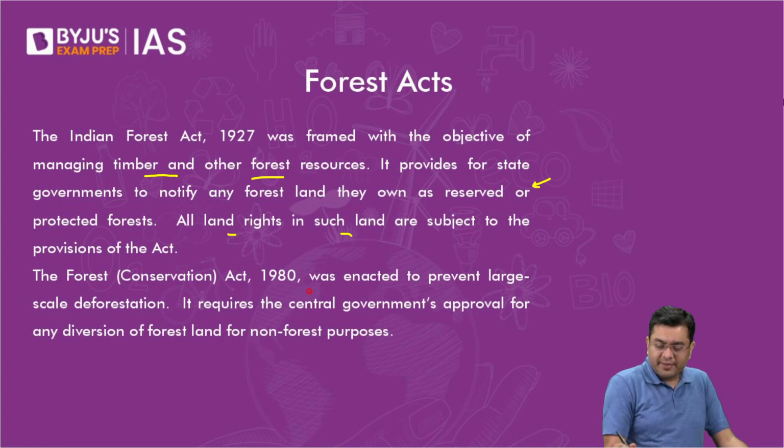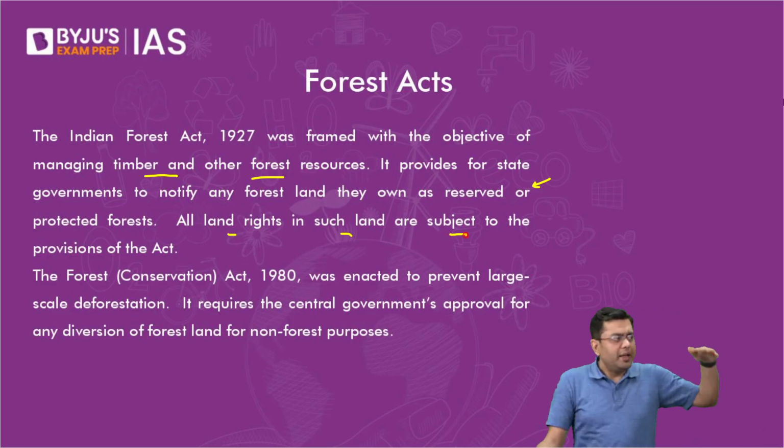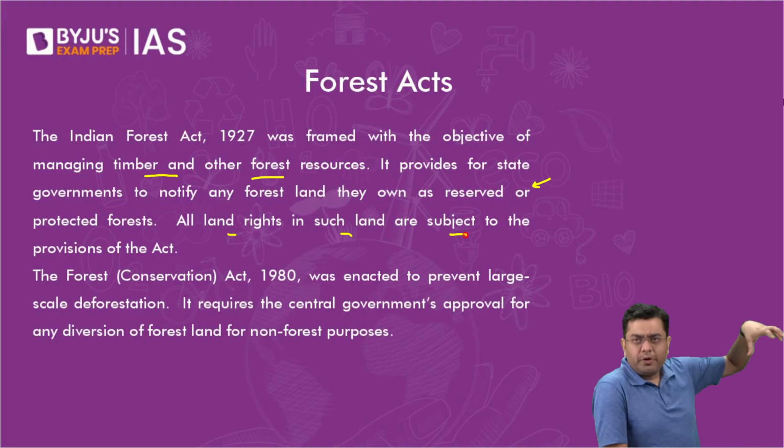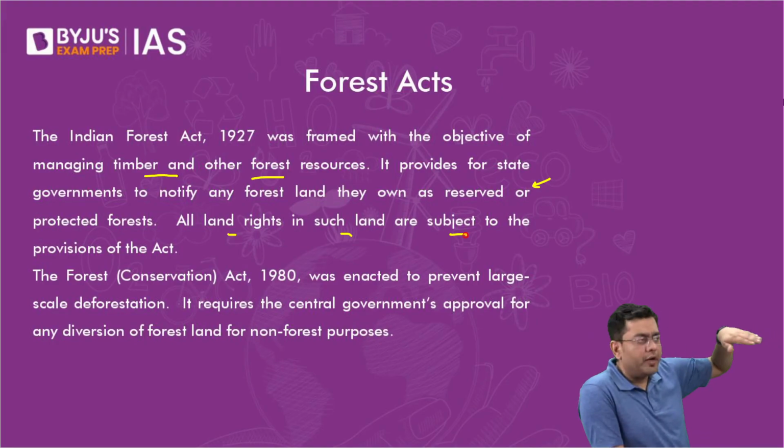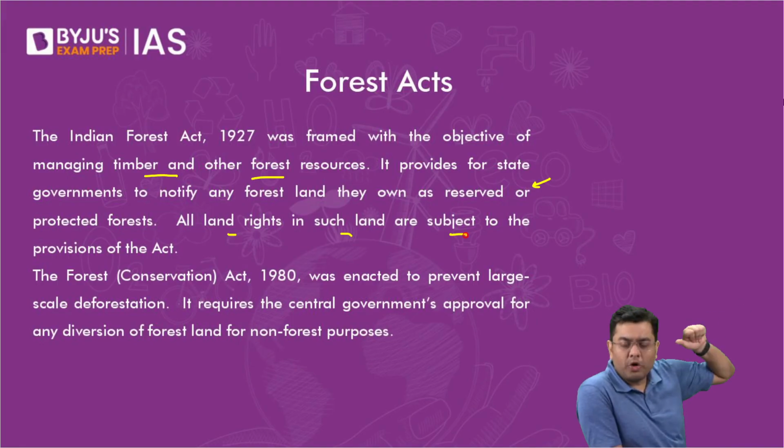all the rights in such land are subject to the provisions. If you have a reserved forest, entry is prohibited. If you have a reserved forest, then certain activities cannot be allowed. For example, mining cannot be allowed. For example, geological exploration in those areas cannot be allowed. So those were a few of the details of the 1927 Act. Now, this is just to tell you the brief basic background of that.